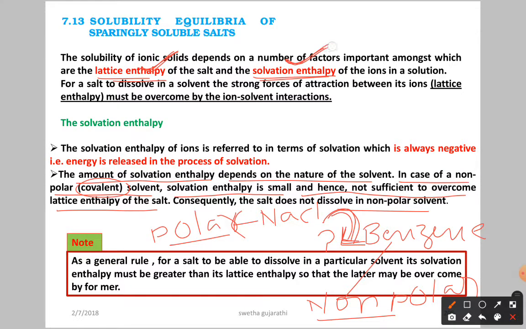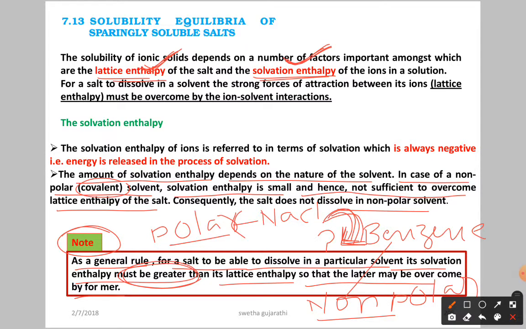Solvation enthalpy should be greater than the lattice enthalpy. If solvation enthalpy is less, what happens? It is not going to dissolve. So here one important note: as a general rule, for a salt to be able to dissolve in a particular solvent, its solvation enthalpy must be greater than its lattice enthalpy, so that the latter may be overcome by the former.